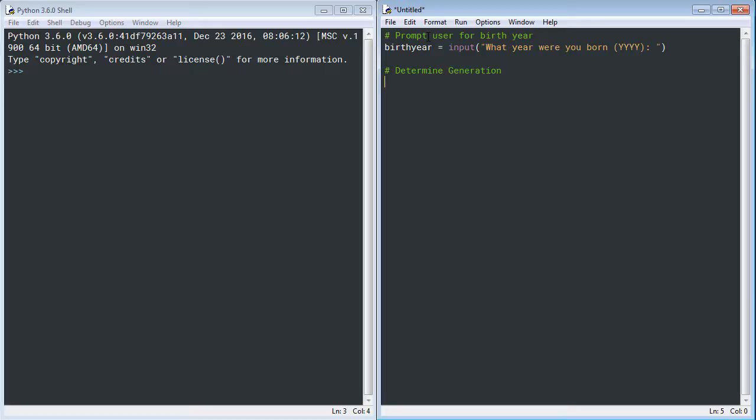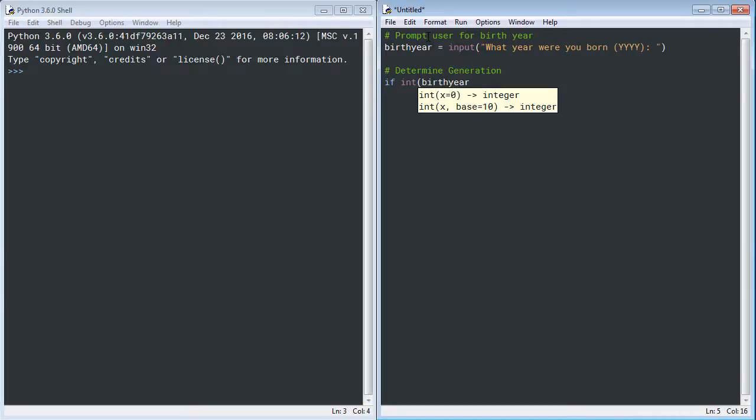So the first thing I'm going to do is check to see whether someone's birth year is greater than or equal to 2001. That is our most recent generation. The reason why I'm starting with that is that the minute the program finds that one of the if conditions is satisfied, it will not check the rest. So I want to start with the greatest generation that we have.